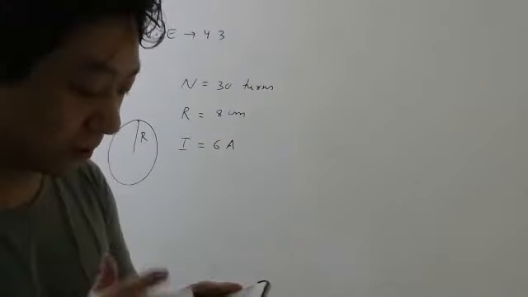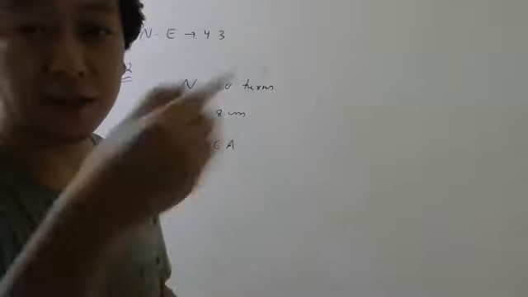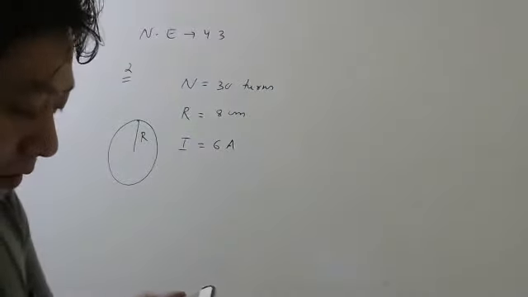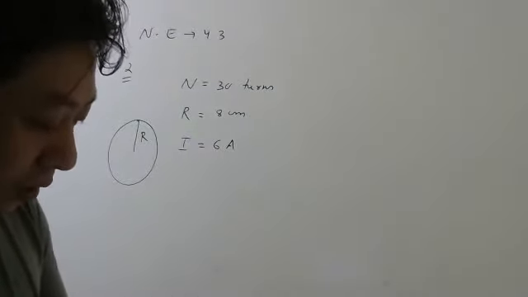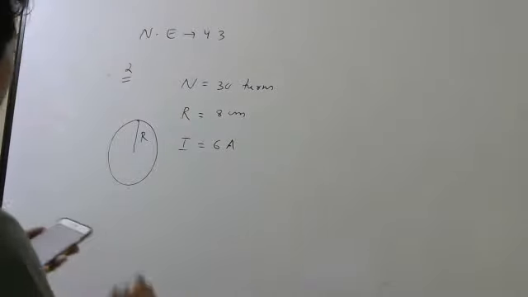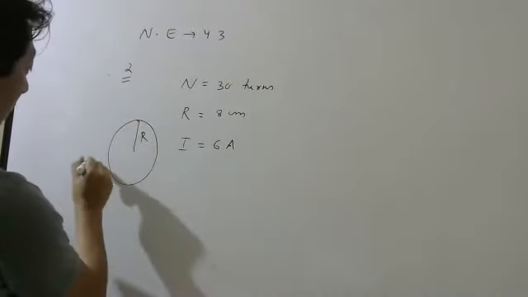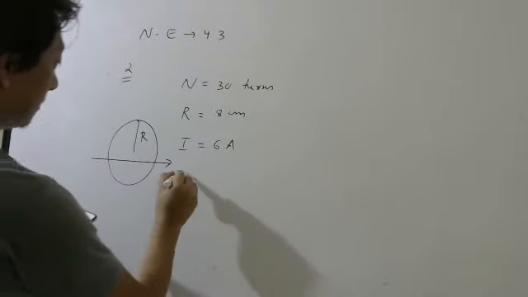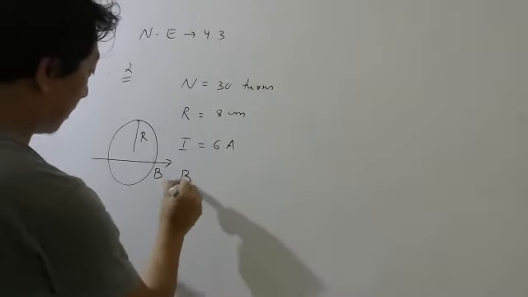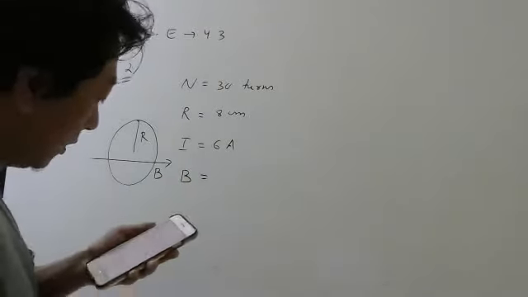So the coil is kept vertically. Vertically means could be here, could be here, but not this way. This is horizontally. So they are keeping the coil vertically, in a uniform horizontal magnetic field. So coil is kept vertical, magnetic field is horizontal. External magnetic field. How much it is? 1 Tesla.